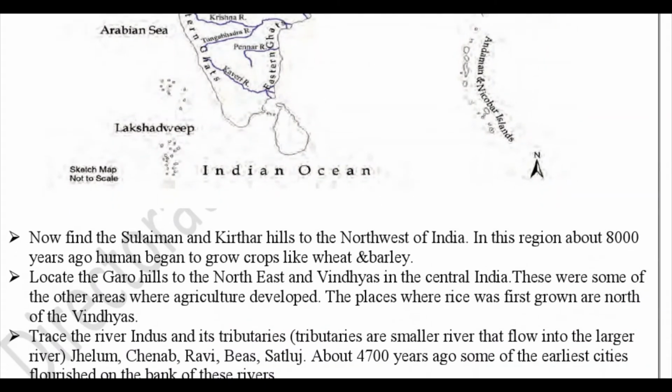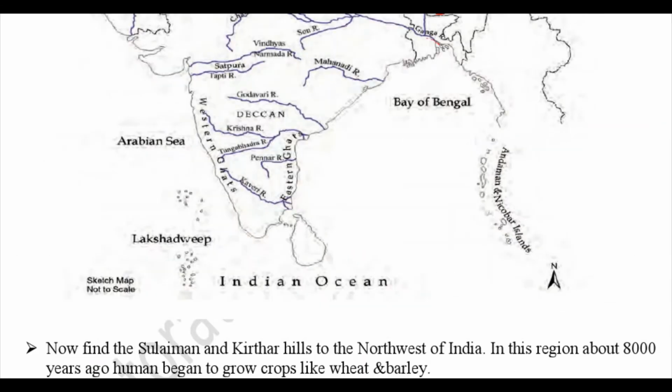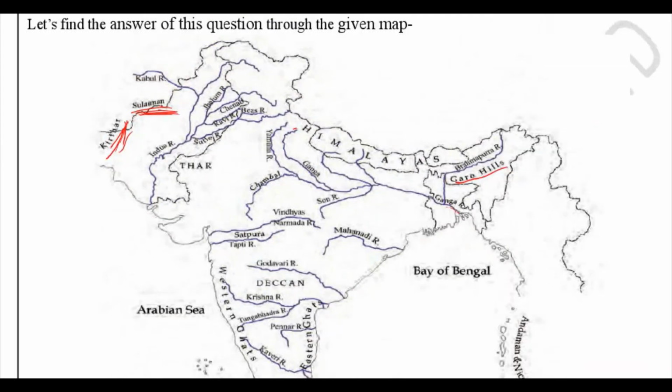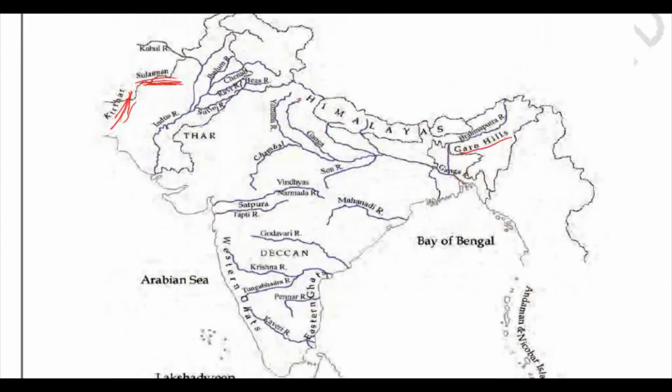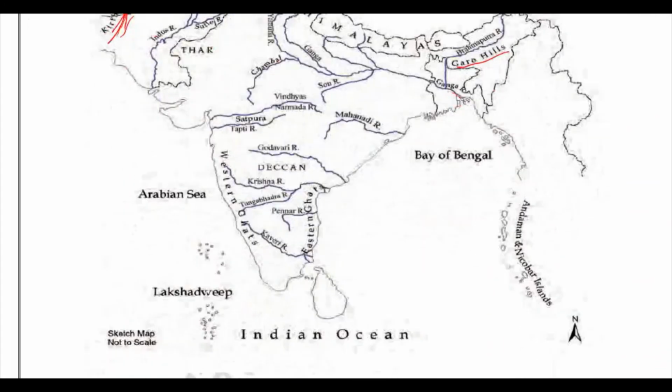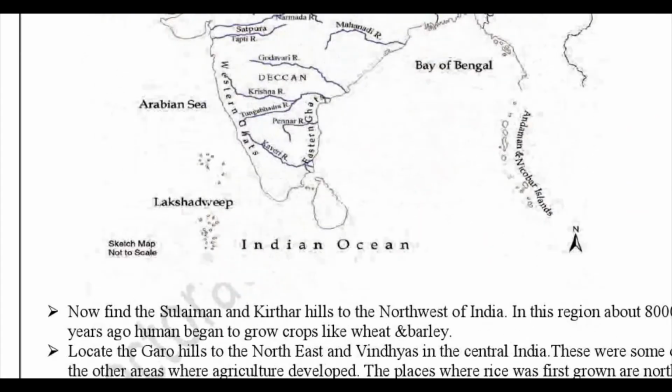Okay, so over here you can see, here I have told you about the Garo hills also. These are the hills which are located in the northeast of India, which are good for agriculture. Okay, now let us read the next point here,